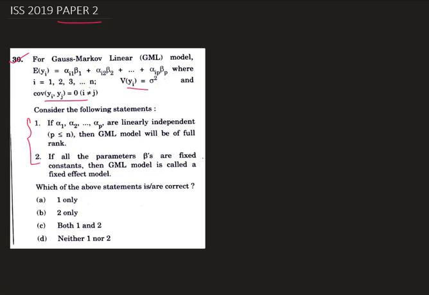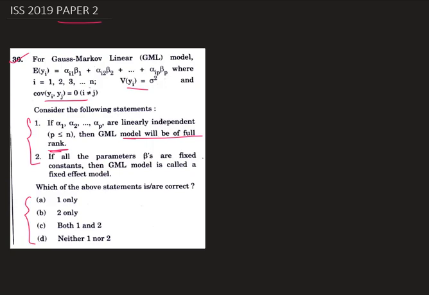Statement 1 says that if alpha 1 to alpha p are linearly independent, where p is less than or equal to n, then the Gauss-Markov linear model will be of full rank. The second statement says that if all the parameters betas are fixed constants, then the Gauss-Markov model is called a fixed effect model. Now we have to choose one of these four options.